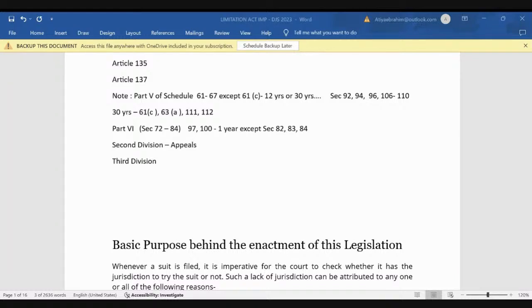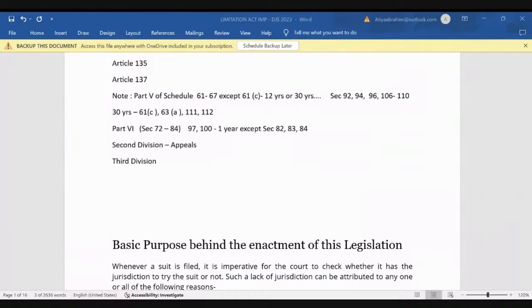We will see that when we start the sections. First division is our suit, second division is our appeal, and third division is our application. There are three divisions, remember it. First division is suit, second division is appeal, and third division is application.